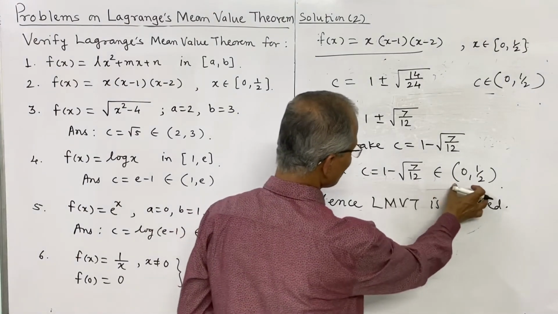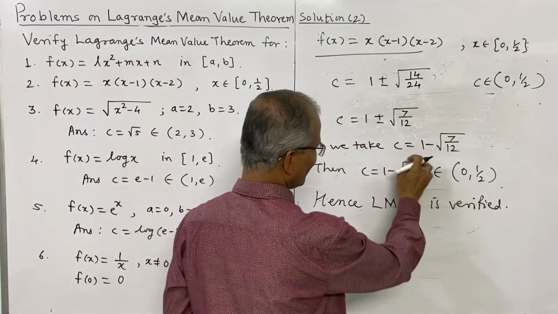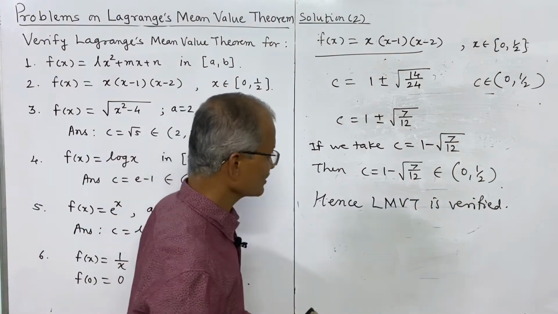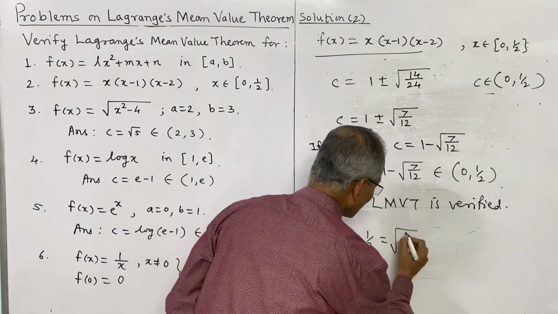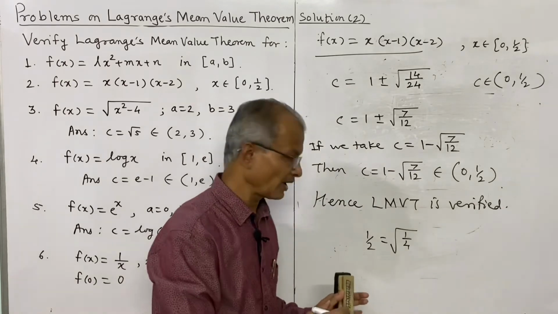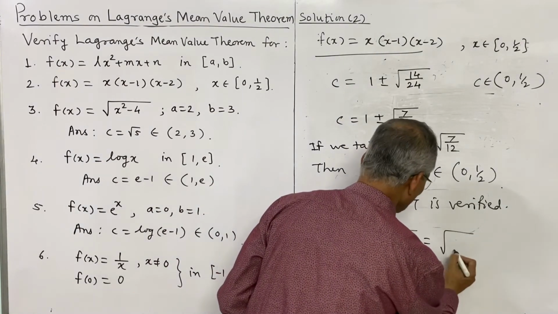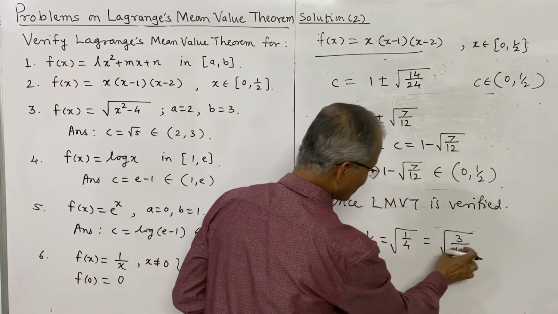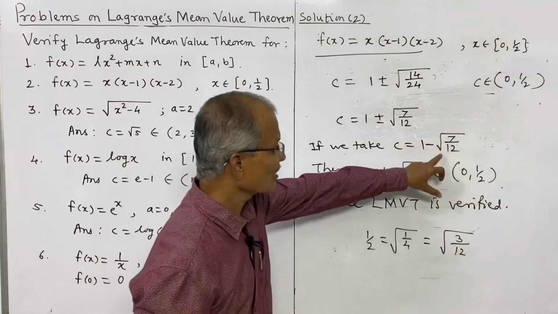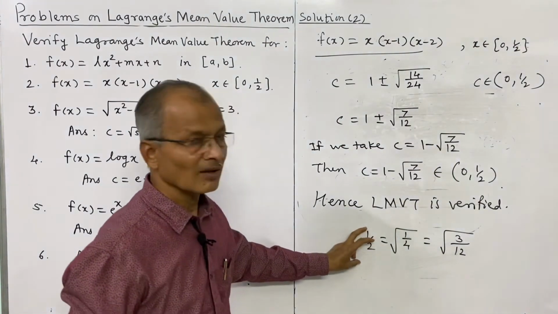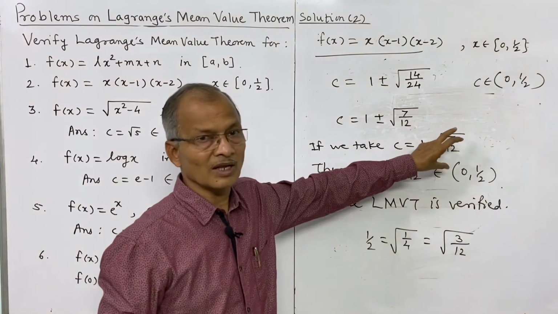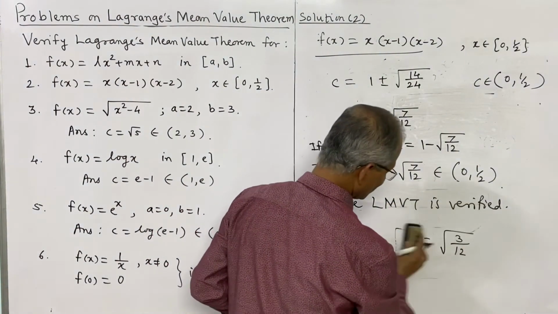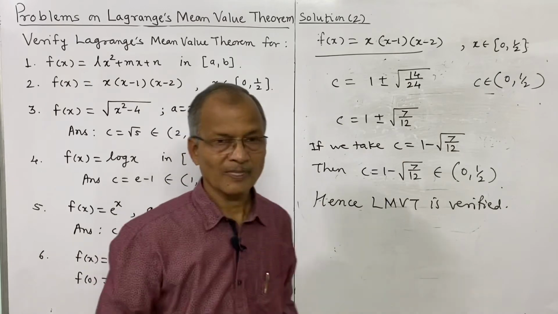Now why this is in the interval, you can verify, or you may calculate this value in decimal. That will be greater than half, because half can be written as root of 1 by 4, taking positive value. And if you take the LCM as 12, then this is under root 3 by 12, and this is under root 7 by 12. So this is a greater quantity than 1/2. So 1 minus a greater quantity than half will be less than half. Therefore this value lies between 0 to half, and this completes the solution.